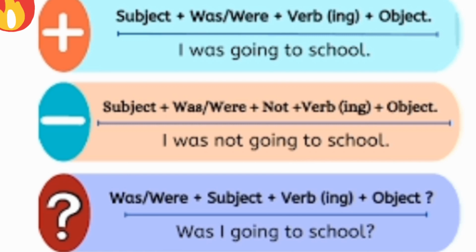The structure of affirmative past continuous tense is subject plus was/were plus verb plus ing plus object. For negative sentence it is subject plus was/were plus not plus verb plus ing plus object. And for interrogative sentence it is was/were plus subject plus verb plus ing plus object, and in the last you will put question mark.